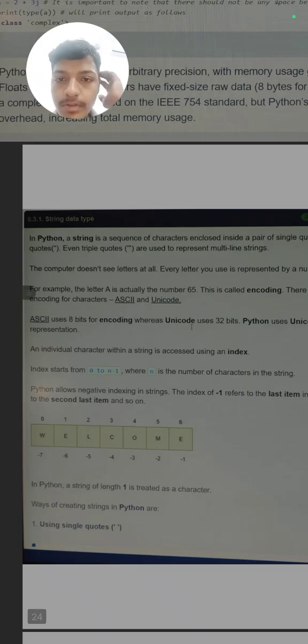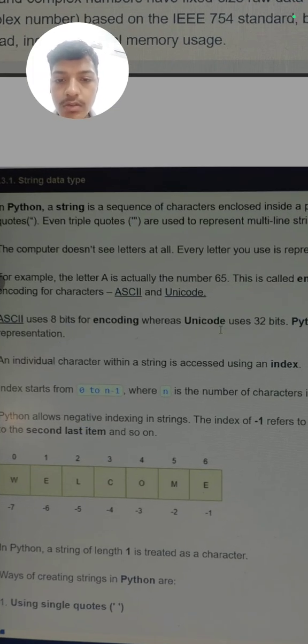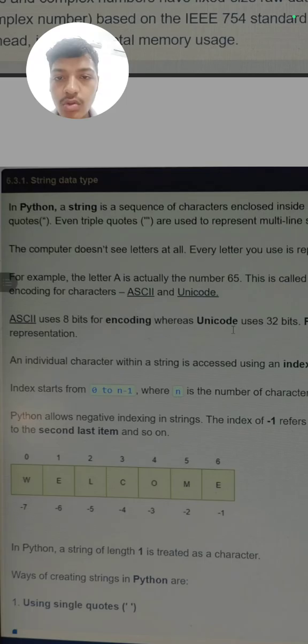Next is the string data type. As I have told you, a b c d are string data types. I also told you in the beginning of the lecture that there are ASCII and Unicode values that give letters a numerical value. The ASCII value of capital A is 65 and of small a is 97. If we add 32 to 65, it becomes 97. Similarly capital B is 66, capital C is 67, and small a 97, small b 98, small c 99, and so on up to z.